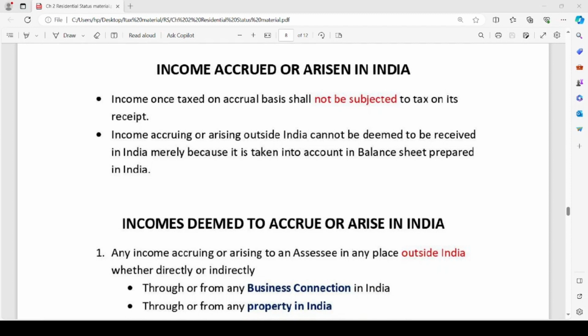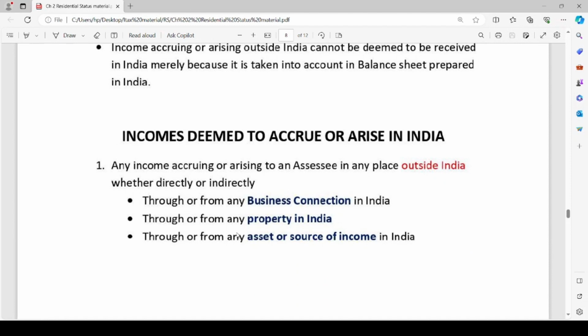We have discussed the meaning of incomes which are received in India or deemed to be received in India, as well as incomes which are accrued or arisen in India. Now coming to our next topic, that is incomes deemed to accrue or arise in India. These are discussed in Section 9 of our Income Tax Act. There are a total of 8 points covered under this topic. Let us go through them one by one.